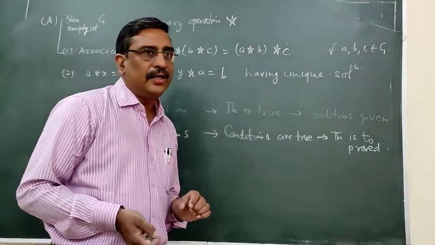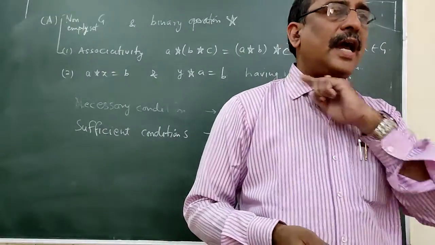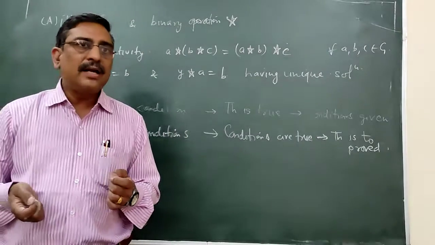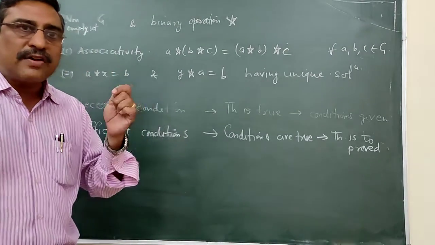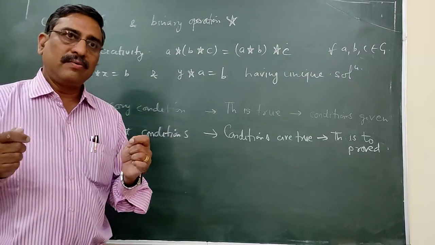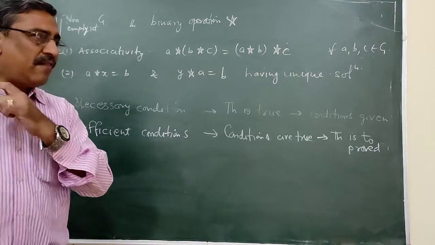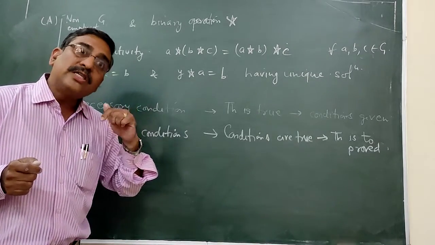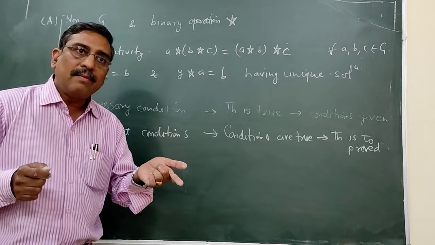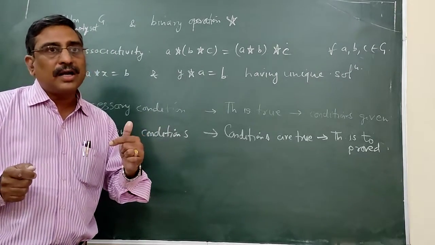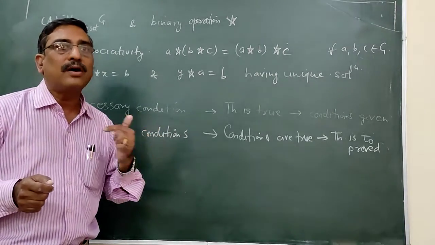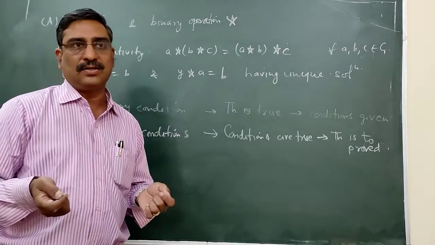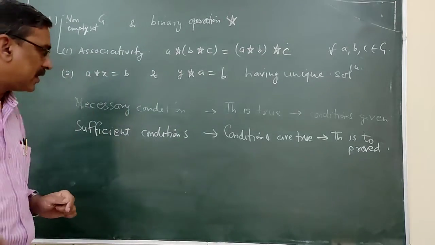Again, for a sufficient condition: if I strike the head of the man, the man dies. It is a sufficient condition. Why? If I strike down the head of the man, he has definitely died. But a dead man does not necessarily have a broken head. A man can die in other ways also. So it is a sufficient condition.